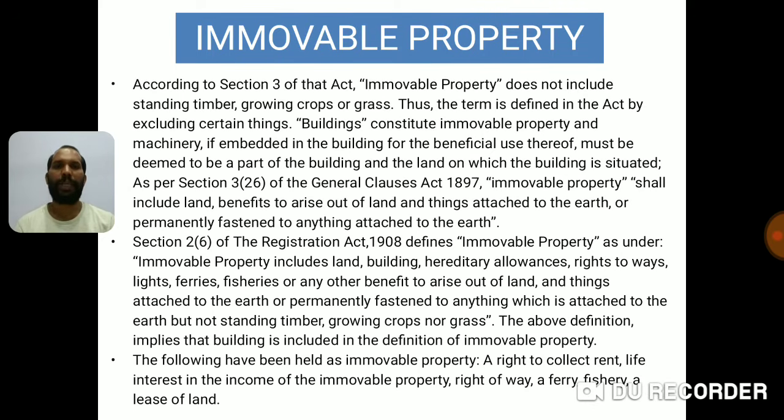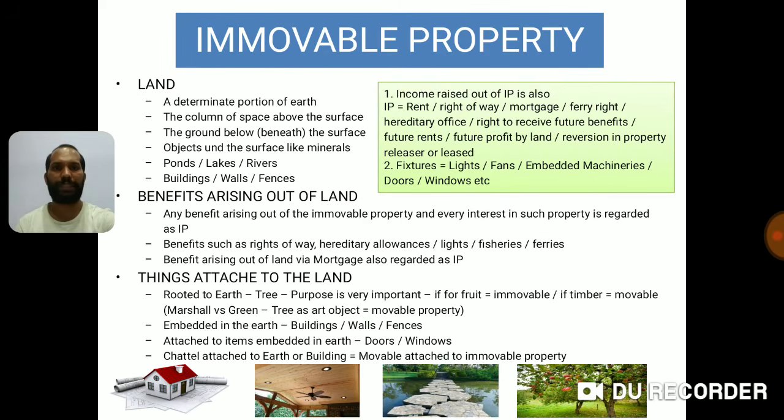I hope by now you know which are covered under immovable property. In the next slide, I have also tried to bring some images so that you will remember those pictures in your mind, and while writing exams it will become easy for you to remember and write which are immovable properties.